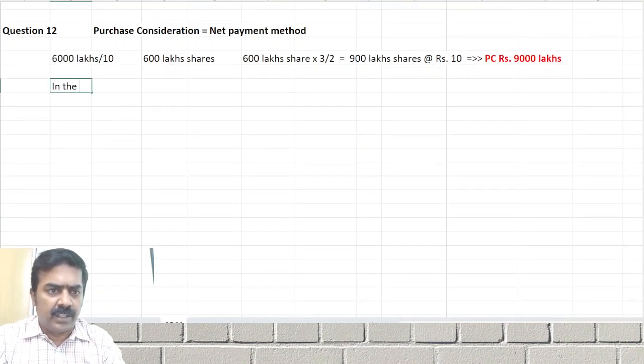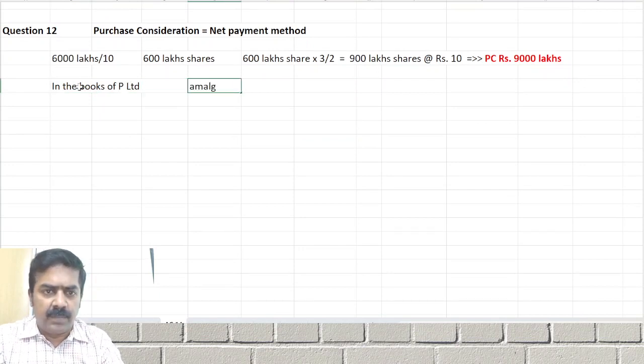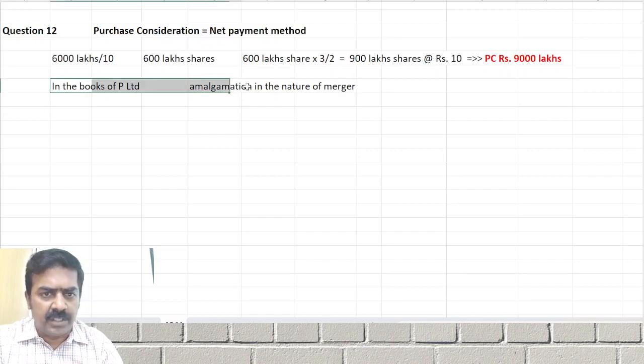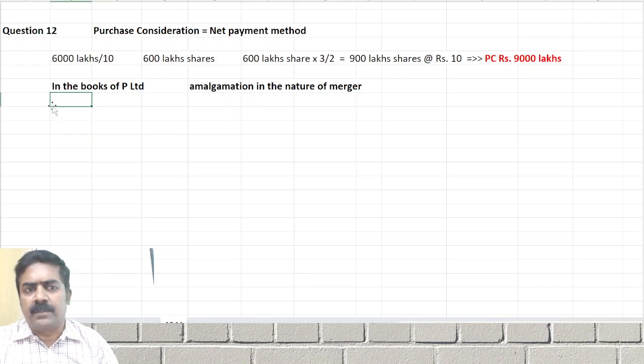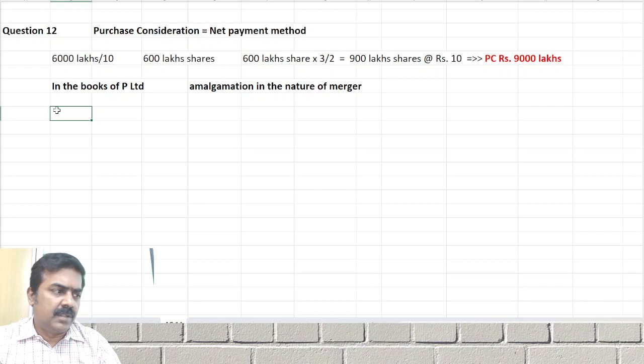In the books of which company? P Limited. Amalgamation in the nature of merger. What is the first entry we'll pass?